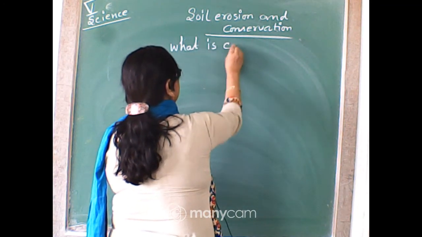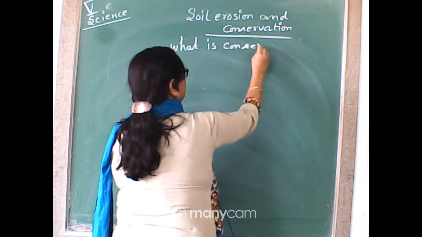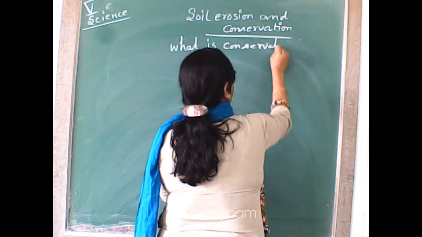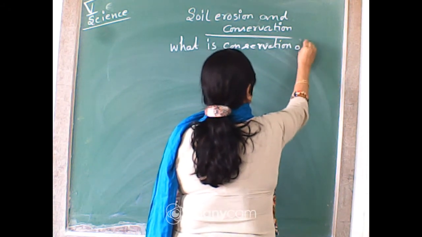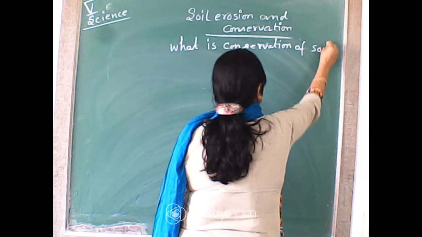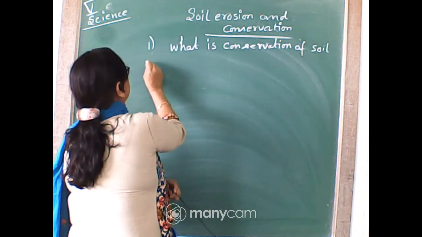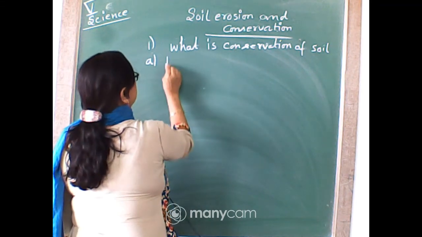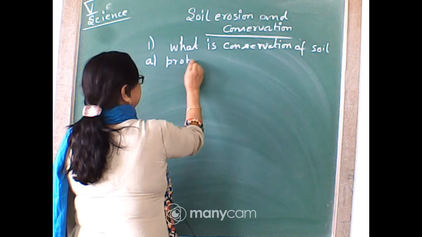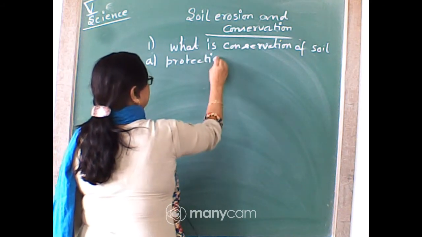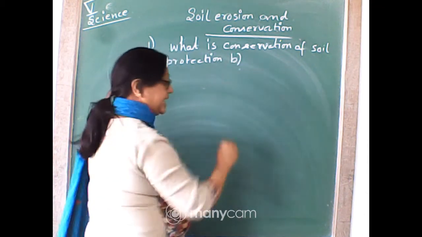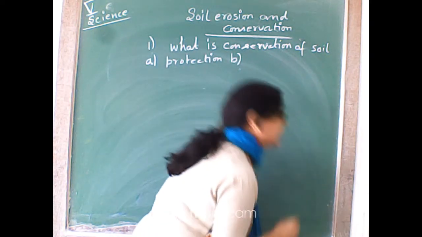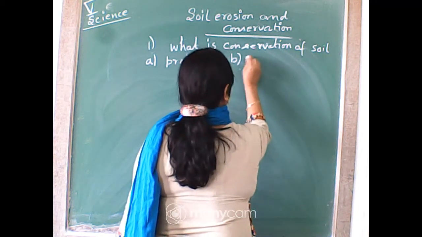Okay, if I give A, conservation means protection, B is erosion, and C is withering. Yes, very good. Already Devishpita has given protection.